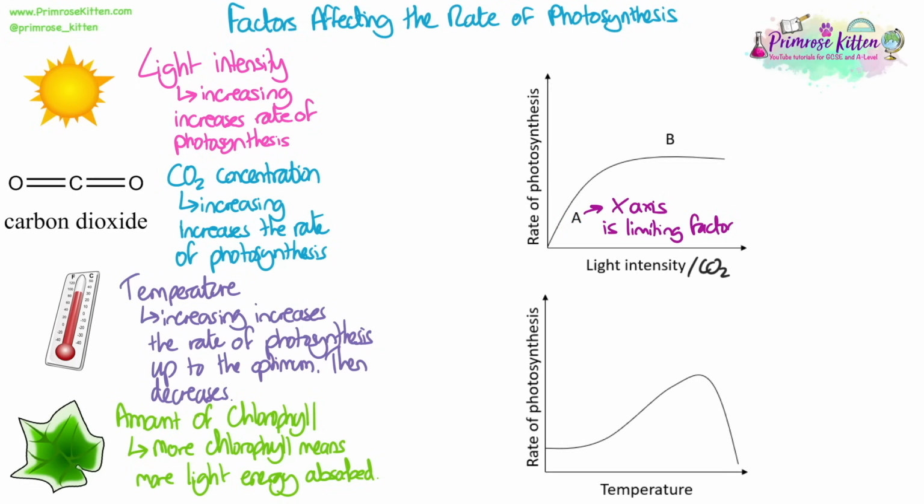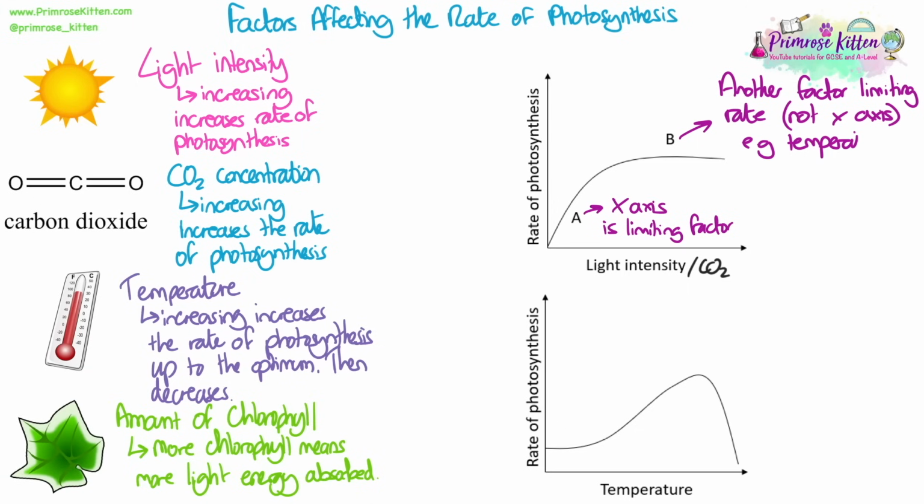We need to be able to explain what's going on in rate of photosynthesis graphs with the different factors. So for light intensity and carbon dioxide, the graph looks the same. There's an increase and then a flat line. On the increase or the slope of the graph at A, whatever is on the x-axis, light intensity or carbon dioxide, is the limiting factor, because as it increases, the rate increases. When we get to the flat line at B, another factor is limiting the rate of photosynthesis, not what's on the x-axis. So for example, it could be temperature.